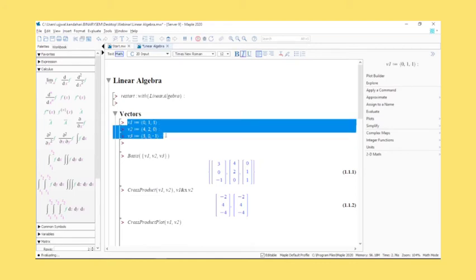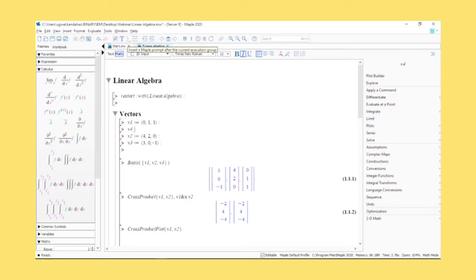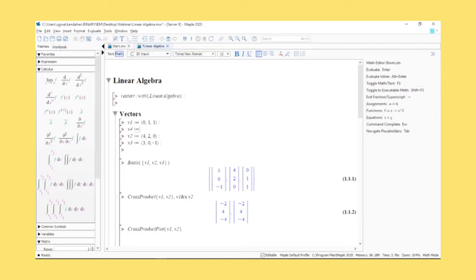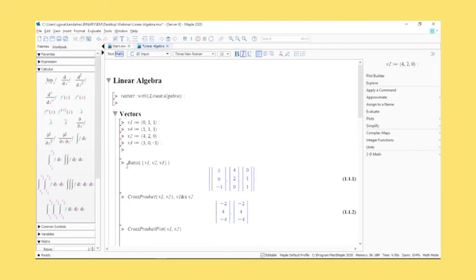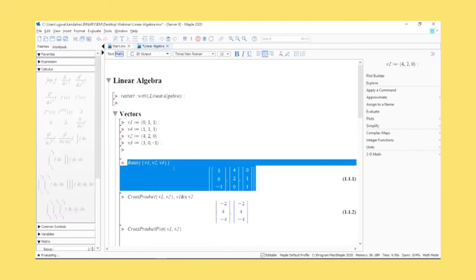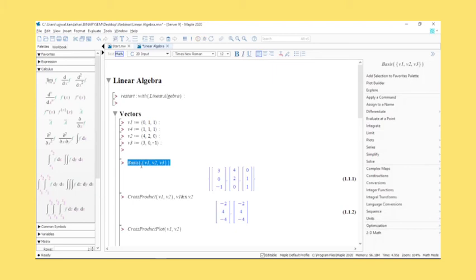If you want to define another vector, I'll just show you how to do it. Just enter the less than sign, enter whatever vector you want, close it, and Maple will automatically identify that you're working with vectors. It will let you know that this is a vector. There are simple functions available for maneuvering through various vectors. If you want to get the basis for a set of vectors, you can get that. Now let's work through cross products.